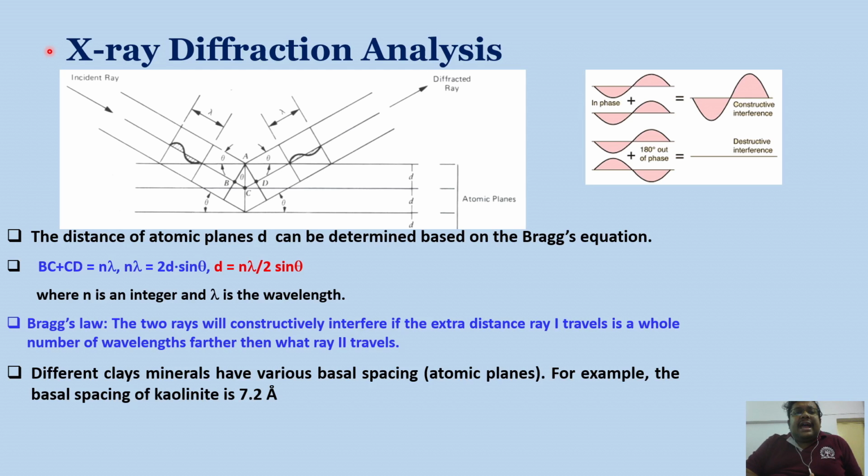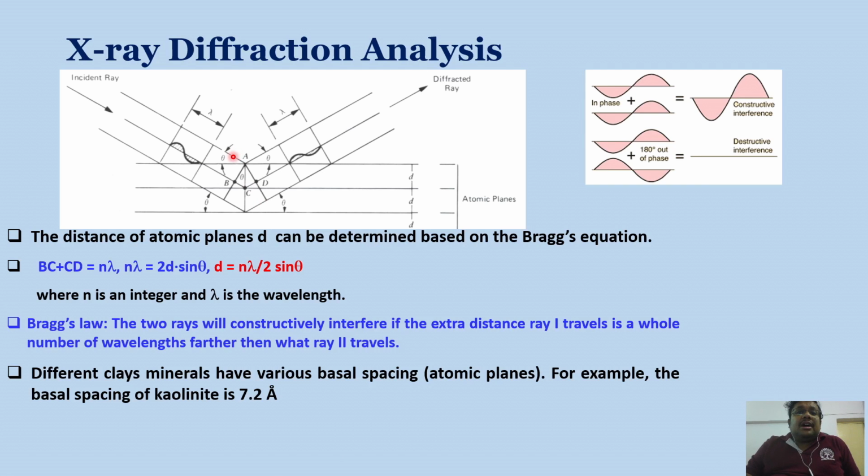In this Bragg's equation, it says that the two incident X-rays will constructively interfere if the extra distance that ray 1 travels is a whole number of wavelengths farther than what ray 2 travels. You can see there are two parallel beams of X-rays.